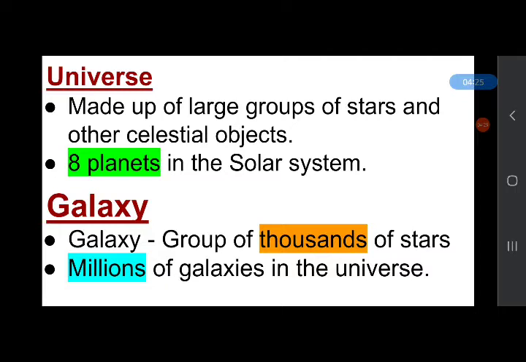So the universe is made up of galaxies, planets, stars and also includes the world around us. And what is a galaxy? A galaxy is a group of thousands of stars. And our Earth is a part of the Milky Way galaxy. There are millions of galaxies in the universe and some of which we don't know about. So not all galaxies are the Milky Way galaxy, because we don't know about many galaxies.